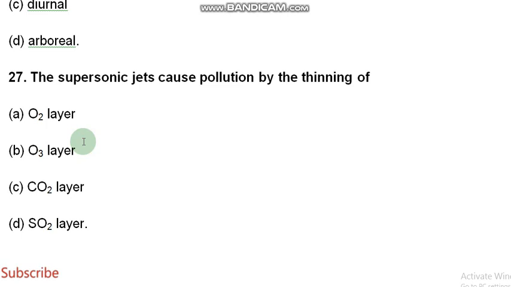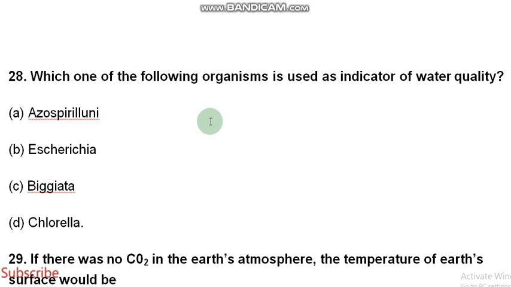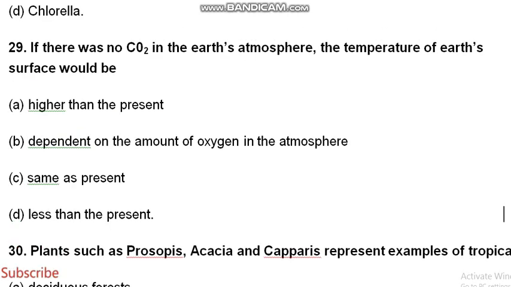The supersonic jets caused pollution by the thinning of the O3 layer. Which one of the following organisms is used as an indicator of water quality? That is E. coli, or Escherichia. If there was no CO2 in the Earth's atmosphere, the temperature of the Earth's surface would be less than at present.